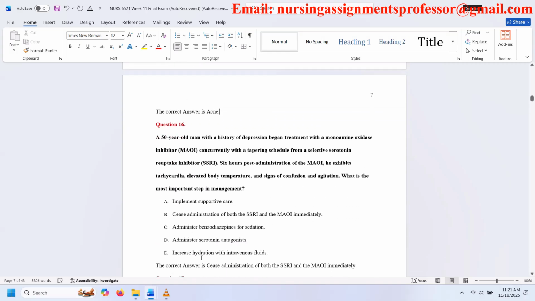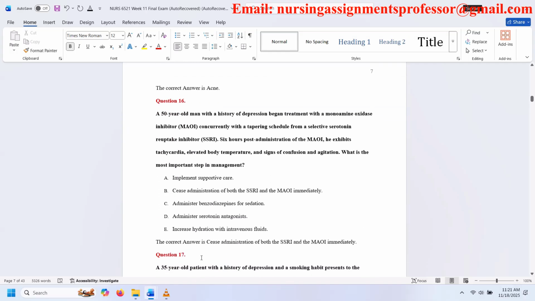Question 16. A 50-year-old man with a history of depression began treatment with a monoamine oxidase inhibitor concurrently with a tapering schedule from a selective serotonin reuptake inhibitor. 6 hours post-administration of the MAOI, he exhibits tachycardia, elevated body temperature, and signs of confusion and agitation. What is the most important step in management?